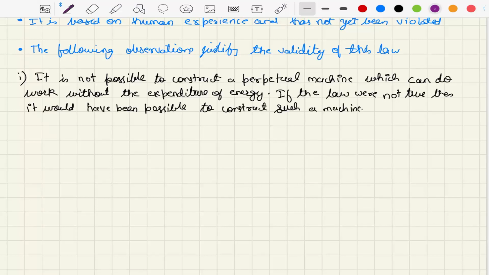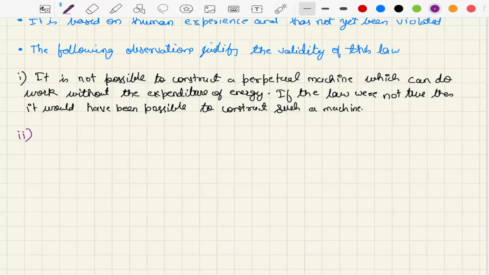The second point is James Joule in 1850 conducted a large number of experiments regarding the conversion of work into heat energy. He concluded that for every 4.183 joule of work done on the system, 1 calorie of heat is produced.